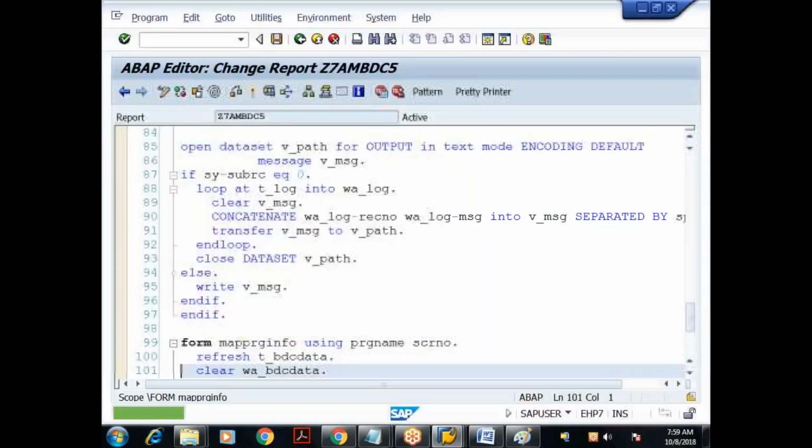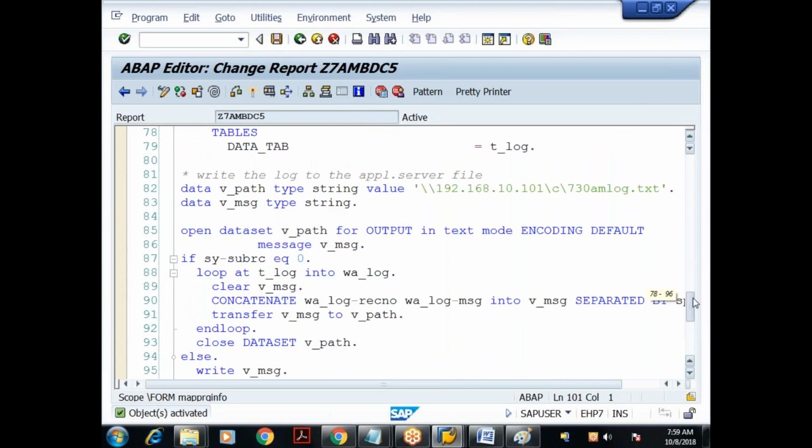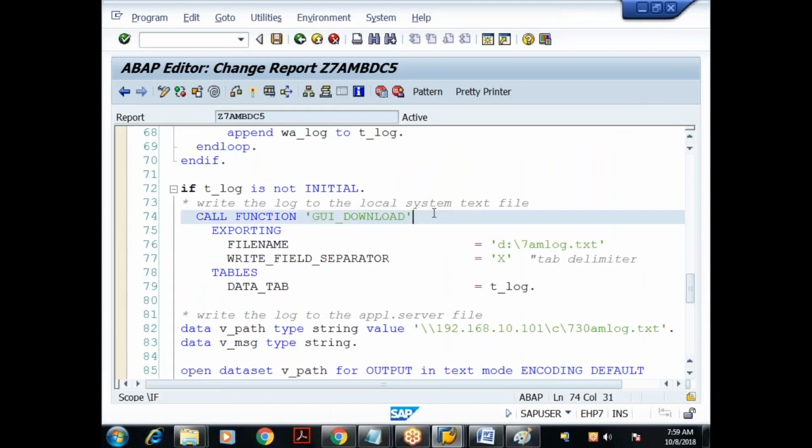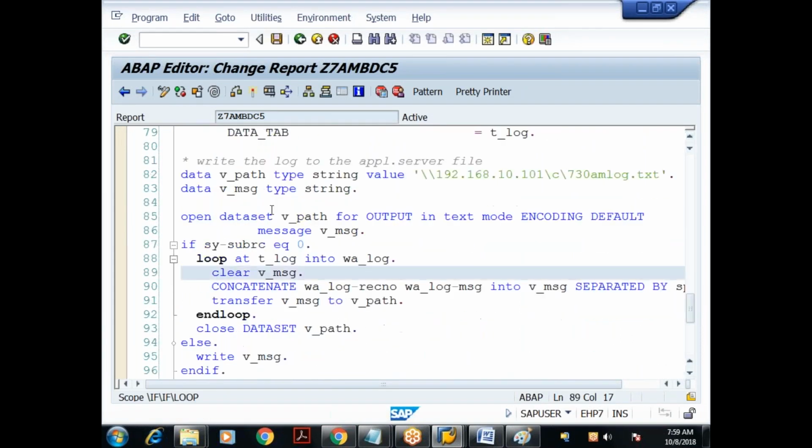So just simple logic here. See, anyhow we understood how to write the log to the local system text file by using a function module what? GUI_DOWNLOAD. How do you write it to the application server file? First you have to open the file in which mode? Output mode. Okay, when do we go for output mode? Whenever you want to write the data to the file. So as of now, this file is not available.